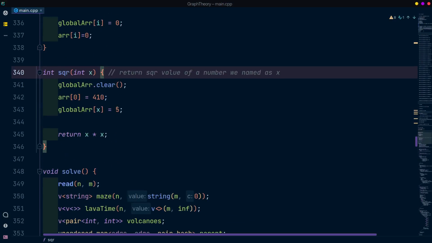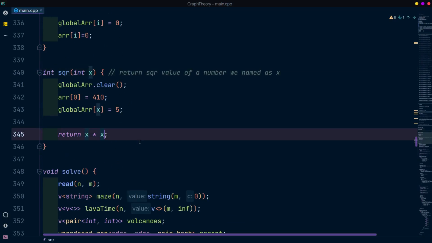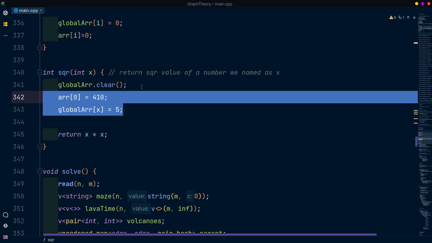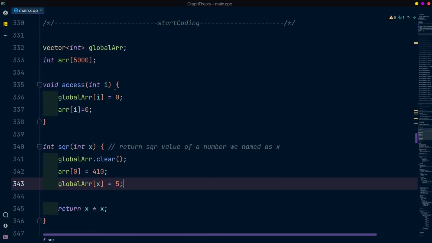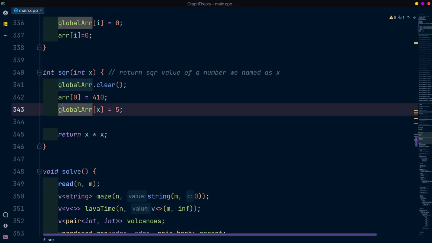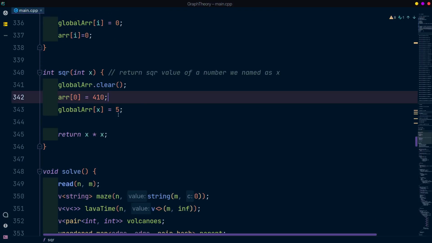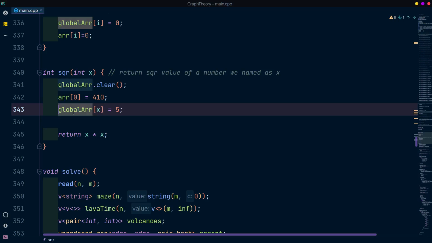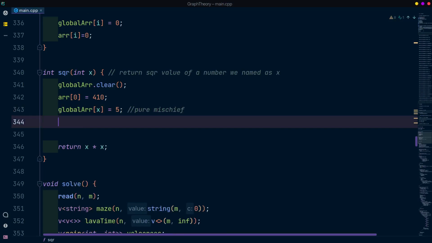Okay, but have you seen the lines here? The global array dot clear, arr 0 equals 410, all the mischief we are doing. Are we supposed to do that? No, we are not supposed to do that. Or we aren't supposed to do what we're doing on line number 343. We aren't. But at this moment you're thinking, no, I will not do such a thing, right? It's pure mischief. And why would I do that?